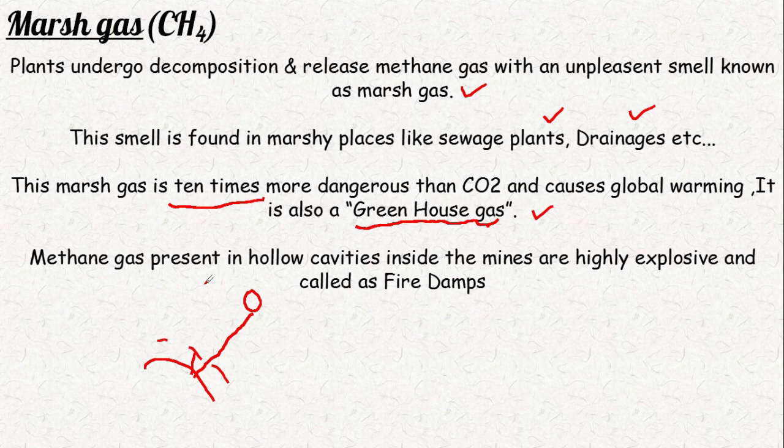When you mine, some of the gas goes underground and settles in the air cavities. Methane will be present there, and this methane is highly flammable and highly explosive, but it is a non-poisonous gas.